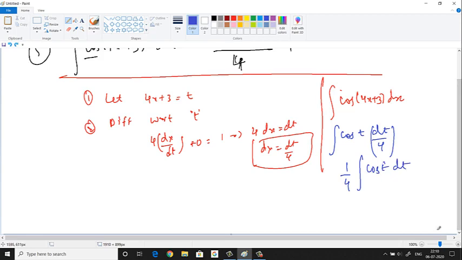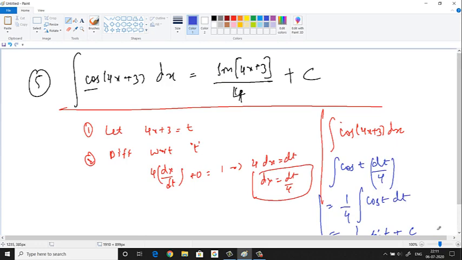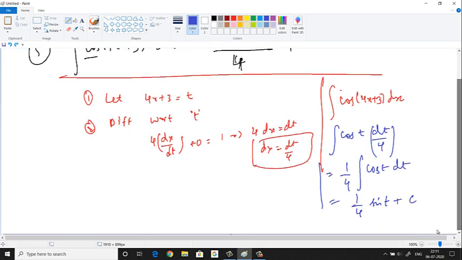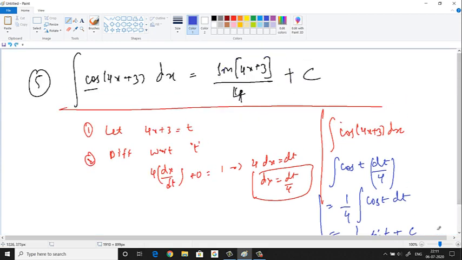I told you it doesn't matter, here if you have t, here also if you have t, that only matters. Suppose if you had it like this, cos t dx, can you integrate? Now you can't integrate. But whatever you have here, t, and here also if you have t, then you can integrate. So integration of cos t dt is what? Sin t. So 1 by 4 sin t plus c. So what are you getting? Sin t by 4 plus c. Alright, and what is t equal to? t is equal to 4x plus 3. So just put that value. So sin 4x plus 3 divided by 4 plus c. Are we getting the same value or not? We are getting the same value.